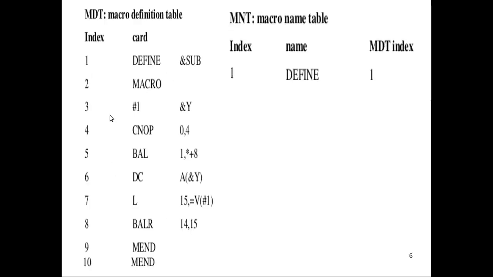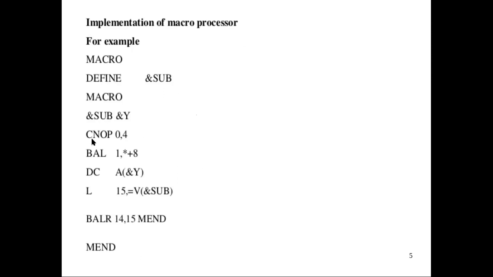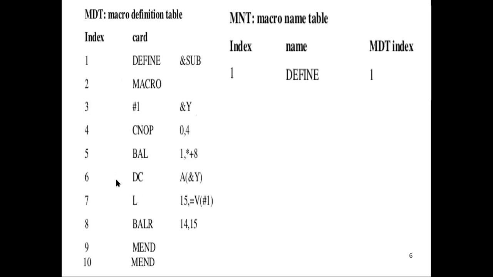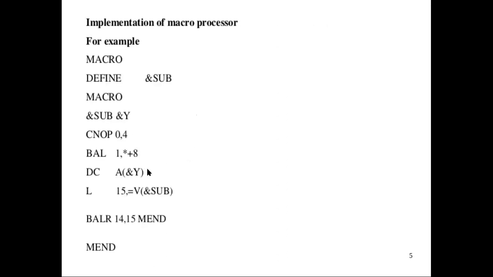So this hash 1 ampersand y will be stored in the next line. Then MDT, macro definition table, then CNOP, then all the remaining lines will be copied as such into the macro definition table. The inner macro will not be defined until we call the outer macro.